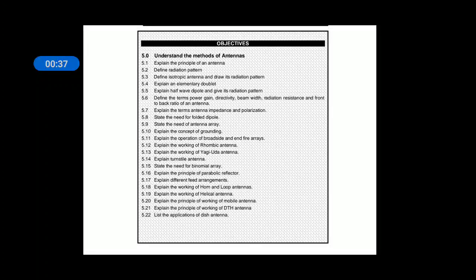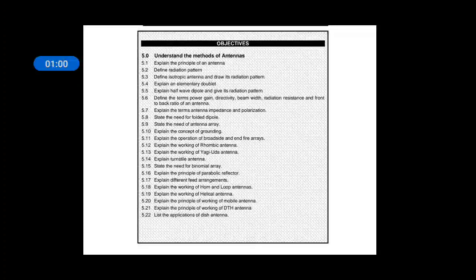The first chapter is Basics of Communication System and Noise. The second chapter is Analog Modulation Techniques. The third chapter is Transmitters and Receivers, and the fourth chapter is Wave Propagation. Now we are in 5th chapter, Antennas.